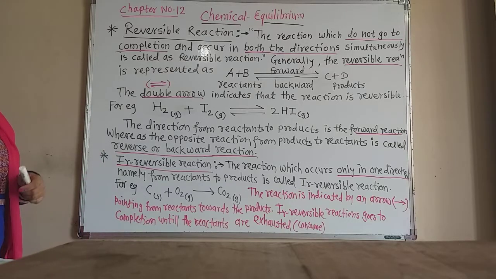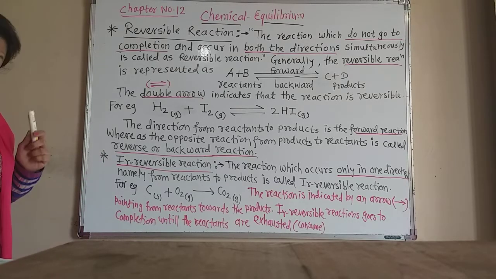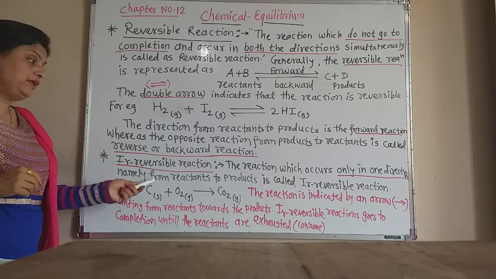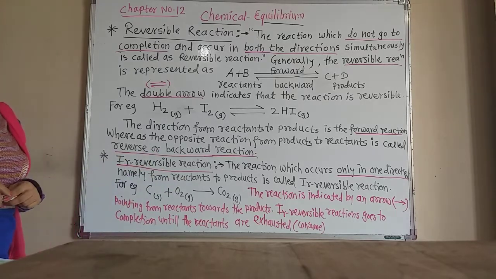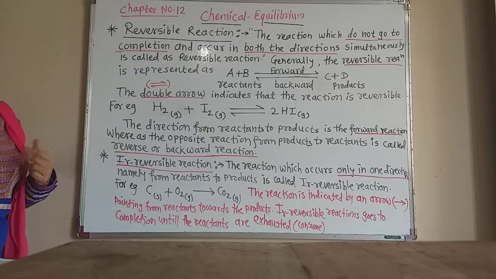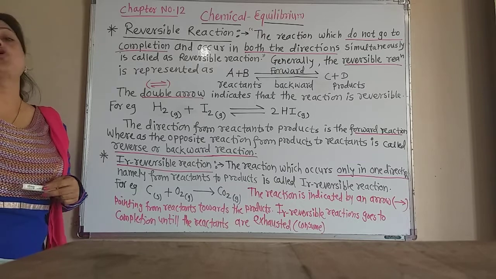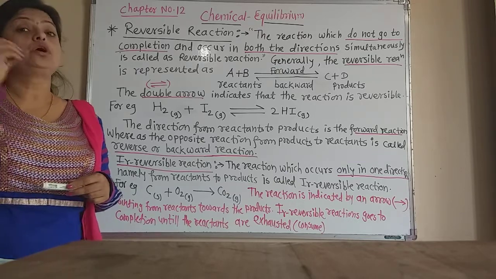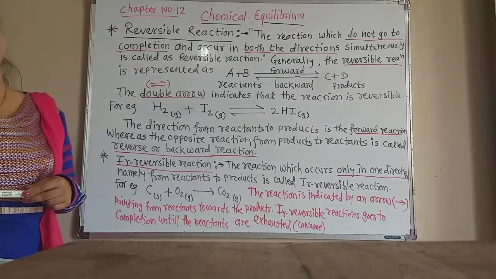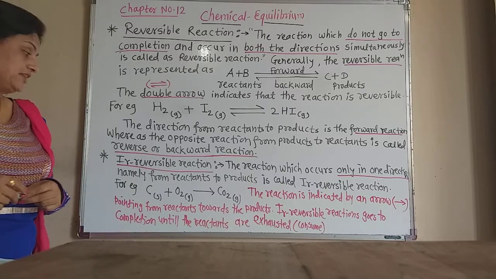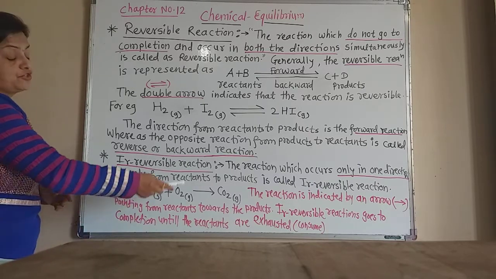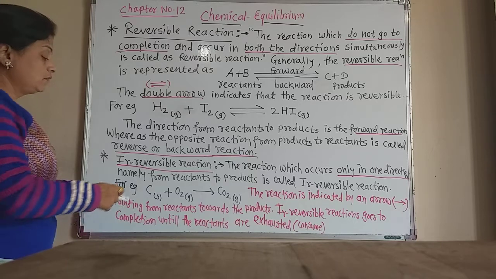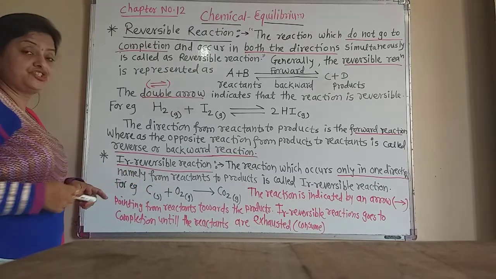The reaction which occurs only in one direction, from reactant to products, is called an irreversible reaction. For example, the formation of carbon dioxide gas from solid carbon and oxygen.